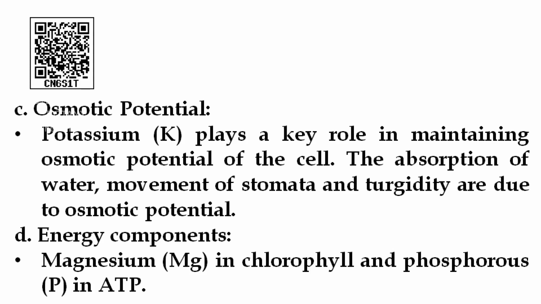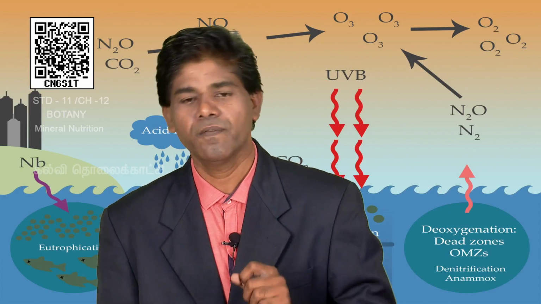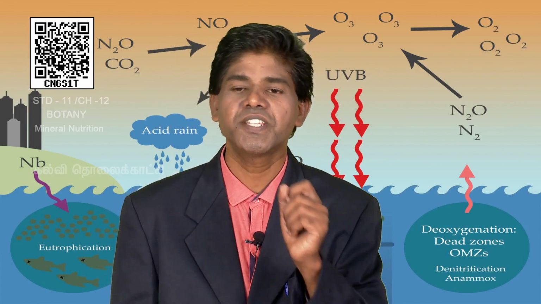Energy component, minerals involved in the energy component. What does the energy component mean? ATP is the energy component. So, here phosphorus is the important mineral in ATP. Chlorophyll, in the middle of the chlorophyll there is an element called magnesium. So, magnesium is essential for chlorophyll, phosphorus is essential for ATP.